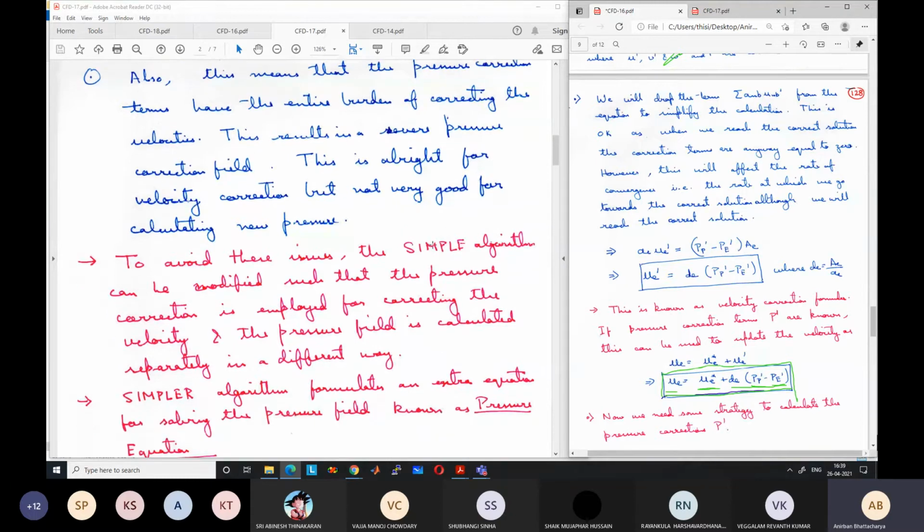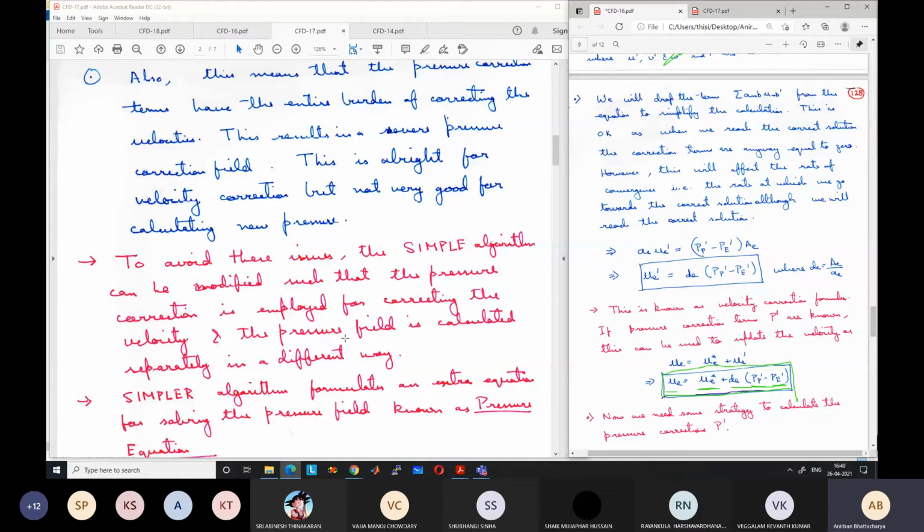To avoid these issues, the simple algorithm can be modified such that the pressure correction is employed for correcting the velocity, but not for correcting the pressure. So even if there are large pressure fluctuations, the calculated pressure field is not affected. We calculate the pressure in a separate way. With this modification, we call the algorithm simple revised.